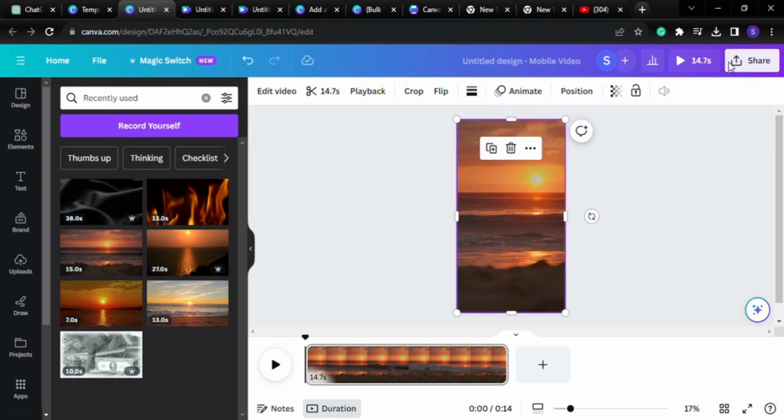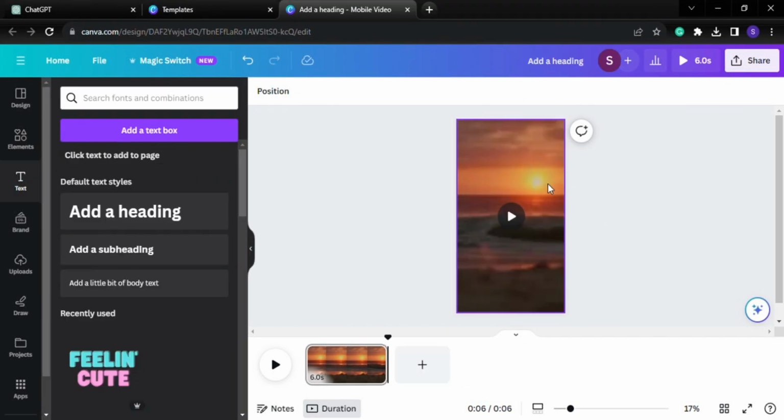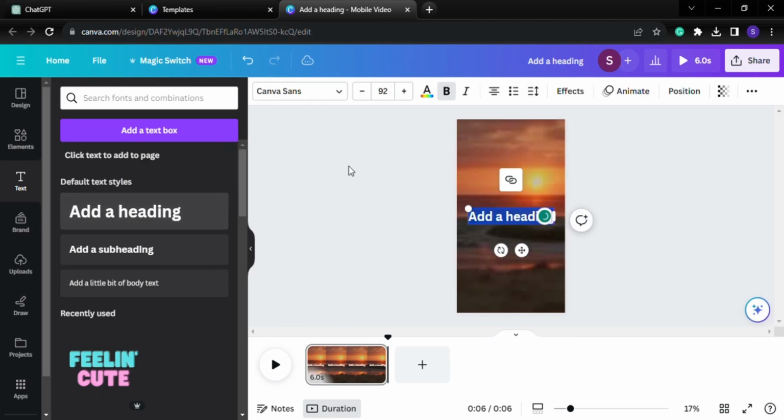We are going to clean and put up text and automate everything. First of all, we are going to make the video shorter, something like 5-6 seconds. That's pretty good. Remove any audio by clicking the volume icon and reducing it to 0. Click on text, select heading like so.